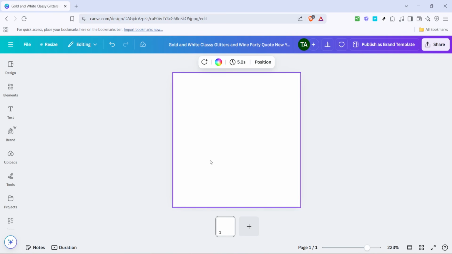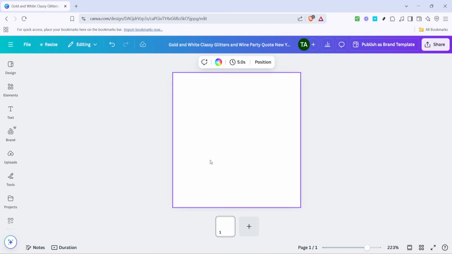Next, you will want to direct your attention to the top of your screen. Look for the color icon, which is typically represented by a colorful square. Clicking this icon will open the color options menu, where you have the opportunity to customize the hue of your background. This step is crucial because it's your gateway into the color customization features of Canva.